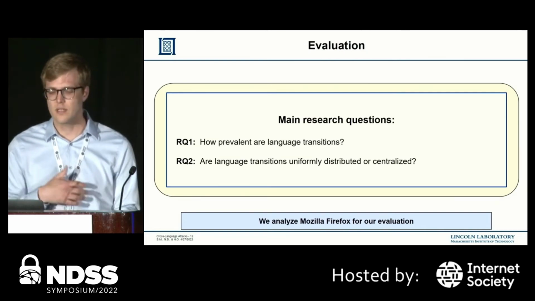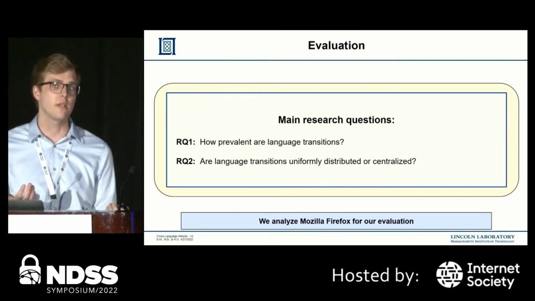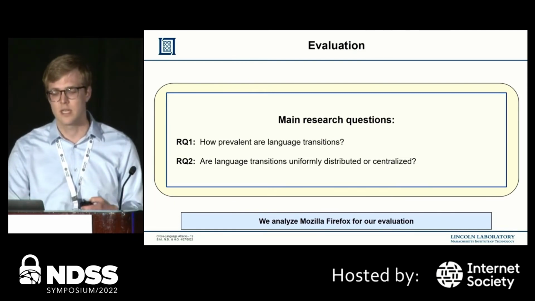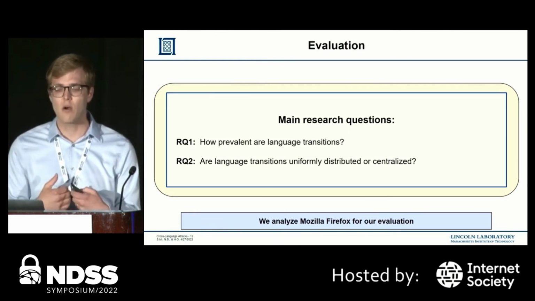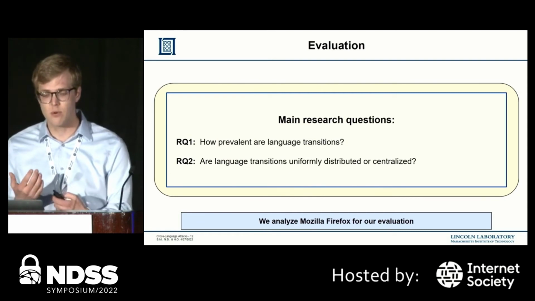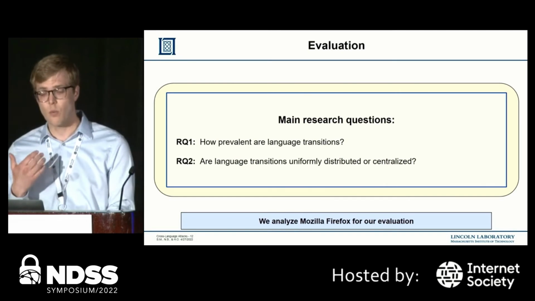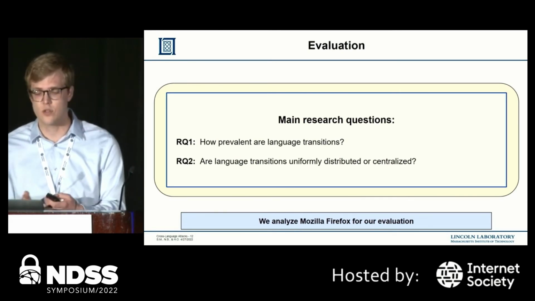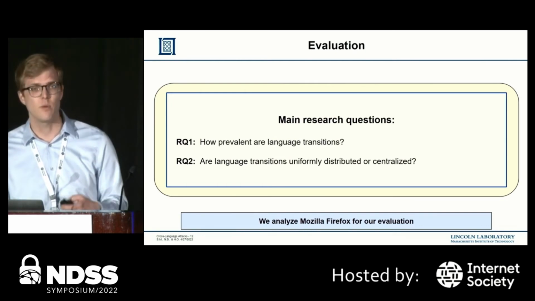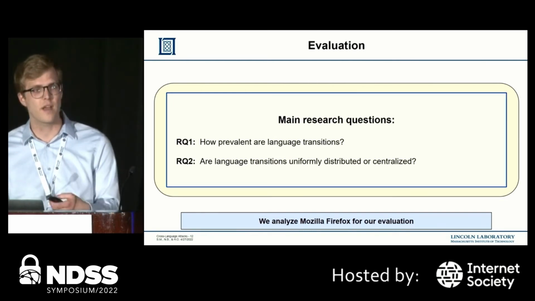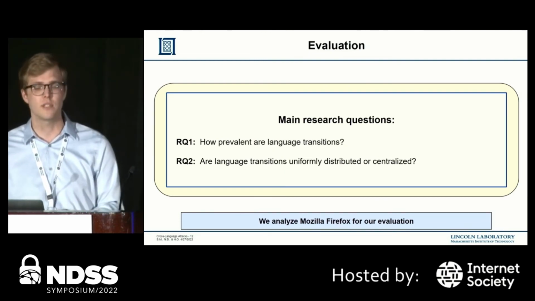Given these cross-language attacks, we want to identify how frequently their primitives actually appear in real-world multi-language applications. In particular, we have two main research questions. First, we want to see how often language transfers actually occur in the program. And second, we want to understand if language transitions are widespread towards a diverse set of functions or limited towards a select set of functions. We perform this evaluation on Mozilla Firefox, as it is a large, well-known open source code base that happens to also be a multi-language application.